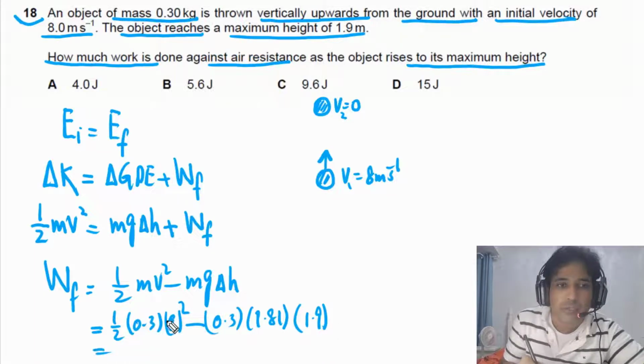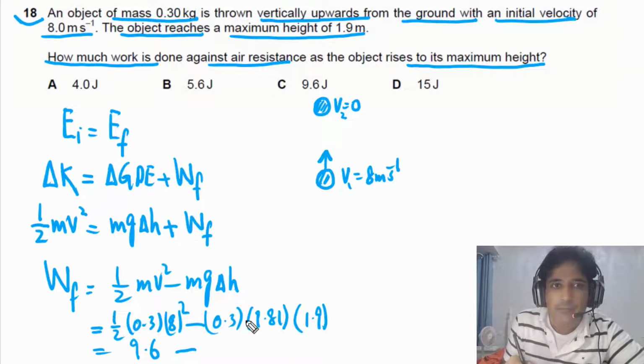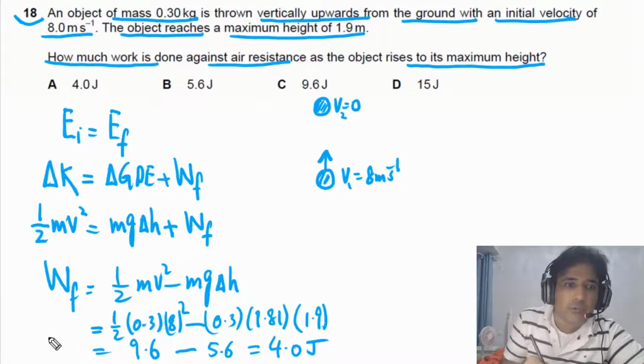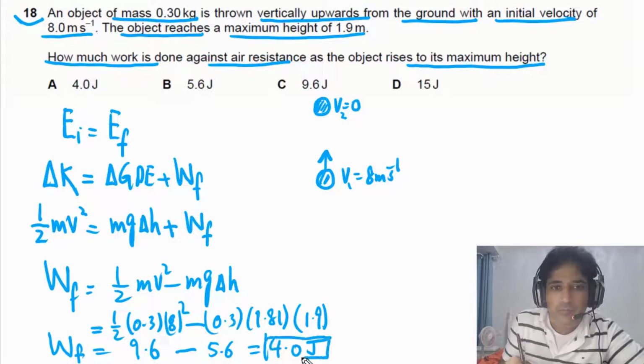If we calculate this value, our answer will be 9.6, and if we solve this one, our answer will be 5.6. We need to find the difference between these two. The difference will be equal to 4.02. So this is our final answer, the work done against friction.